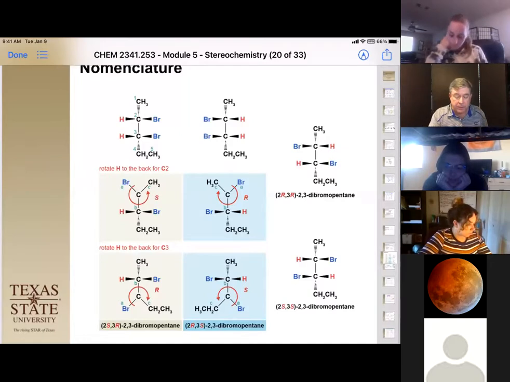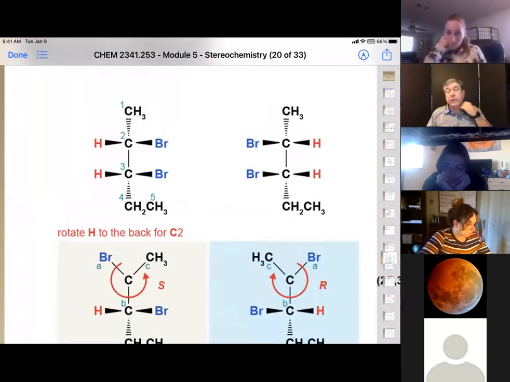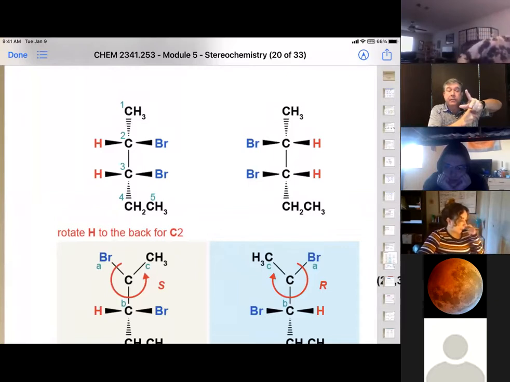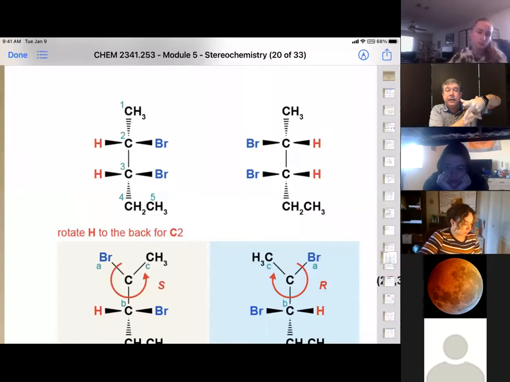Now for this one, you can redraw it like the book, but I'm going to do it with my hand because I like that. I'm going to use my left hand because the hydrogen's already sticking out at us, so I have to orient my hand such that the hydrogen's sticking out. The bromine's closest to me, the methyl group's back, and this is in the plane.